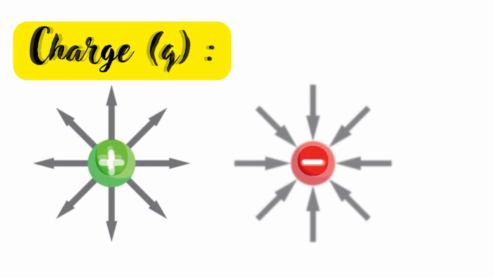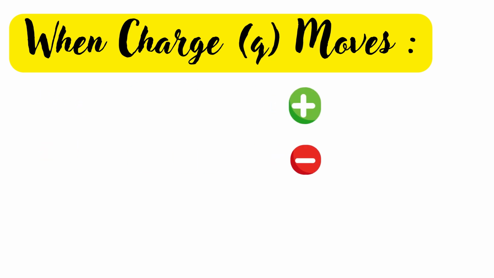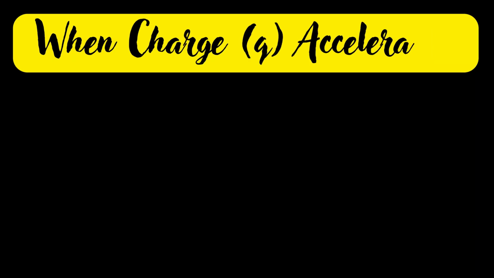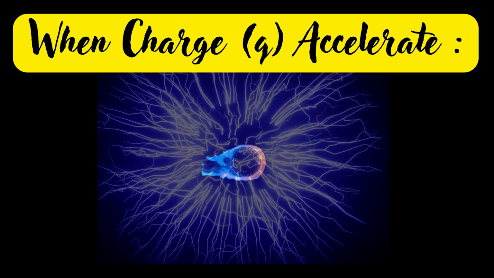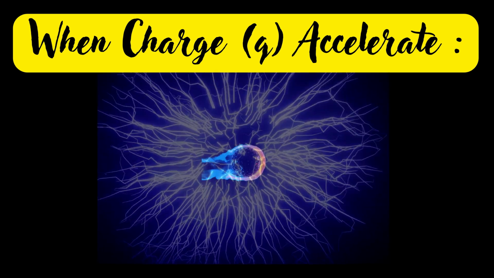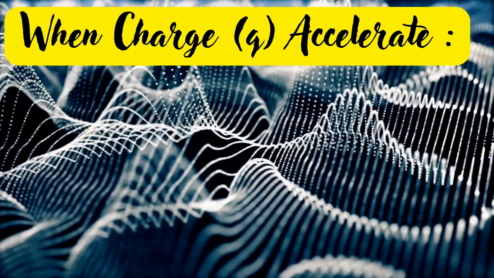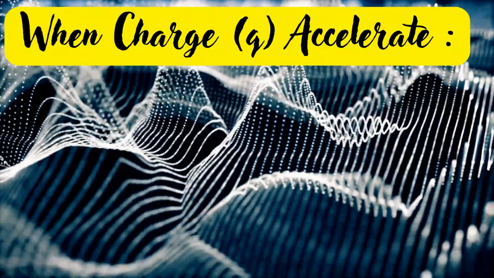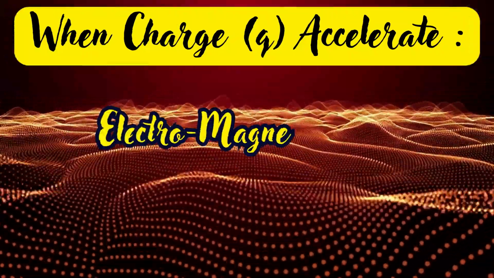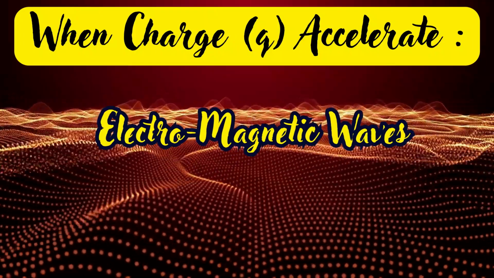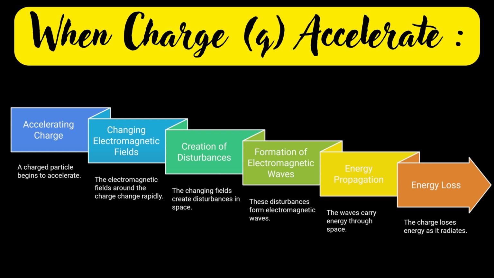A charge creates an electric field, and when this charge moves, it creates a magnetic field. And when that charge accelerates, the electromagnetic fields around it change rapidly. So these changing fields create disturbances, and these disturbances create a ripple in space. We call these ripples electromagnetic waves. Those waves carry energy throughout space, which is why an accelerating charge radiates and loses energy.